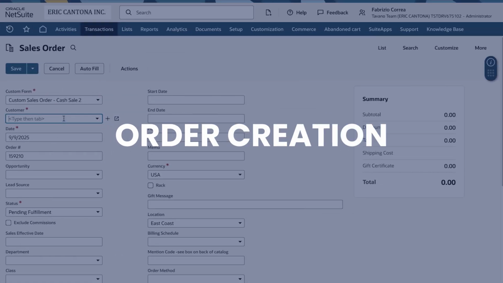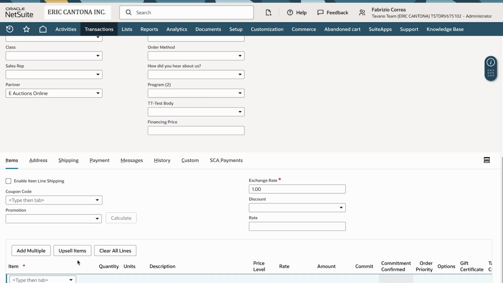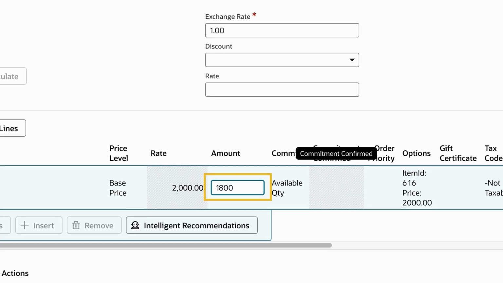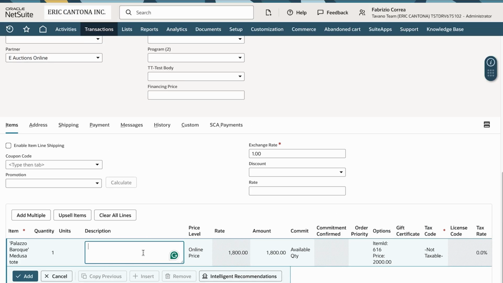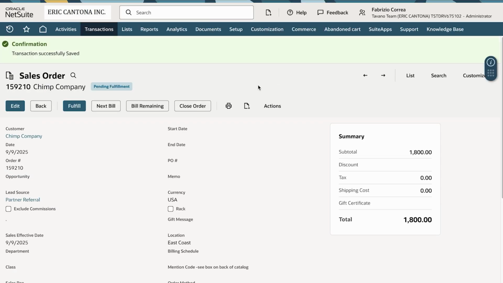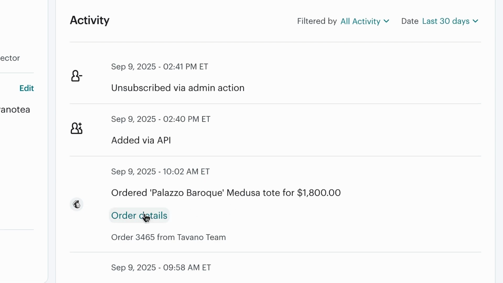Every order created in NetSuite is pushed to Mailchimp and linked to the right customer. Order data flows in real time, including totals, taxes, discounts, shipping, and line items, so your marketing team gains the insights they need to measure performance and personalize outreach.